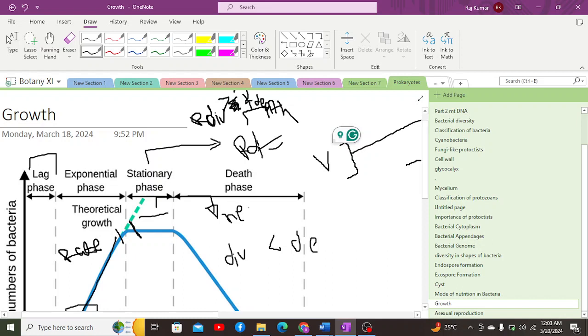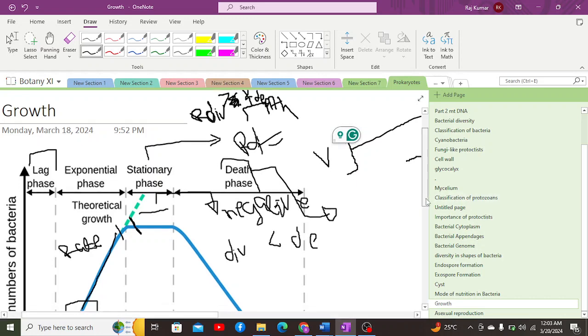There would be a negative growth rate, which is considered the death phase or decline phase, in which the population declines or dies, right?